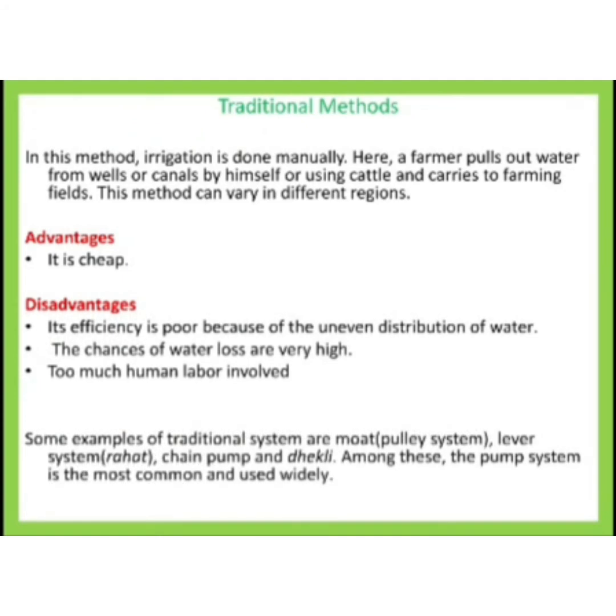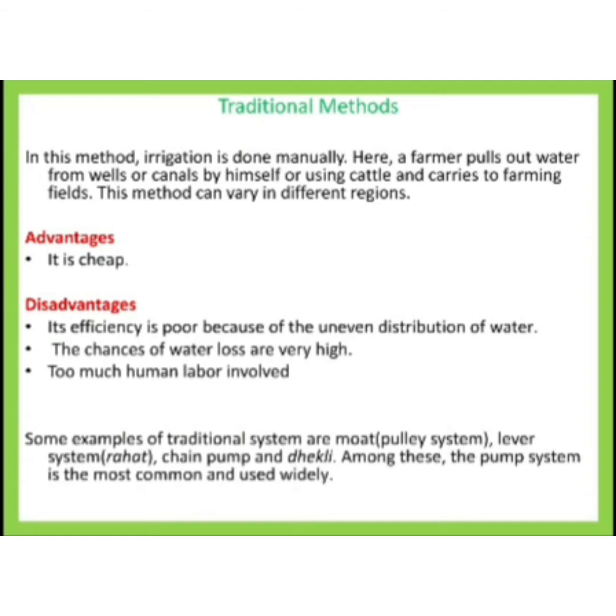In this method, irrigation is done manually, that is, human work is needed. Here a farmer or cultivator pulls out water from wells or canals by himself or with the use of cattle to the farming fields. That is, a lot of human labor is required. This method can vary in different regions.